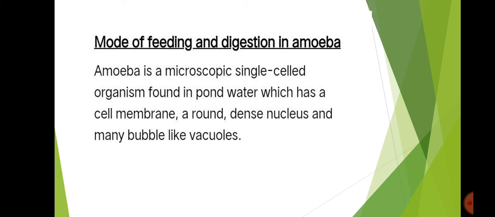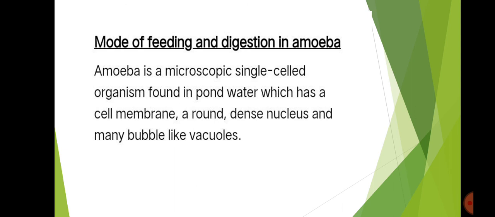We need a special instrument called a microscope. Microorganisms are the organisms which cannot be seen with the naked eye. These microorganisms can be classified into four types: bacteria, fungi, protozoa and algae. Amoeba comes under the category of protozoa.